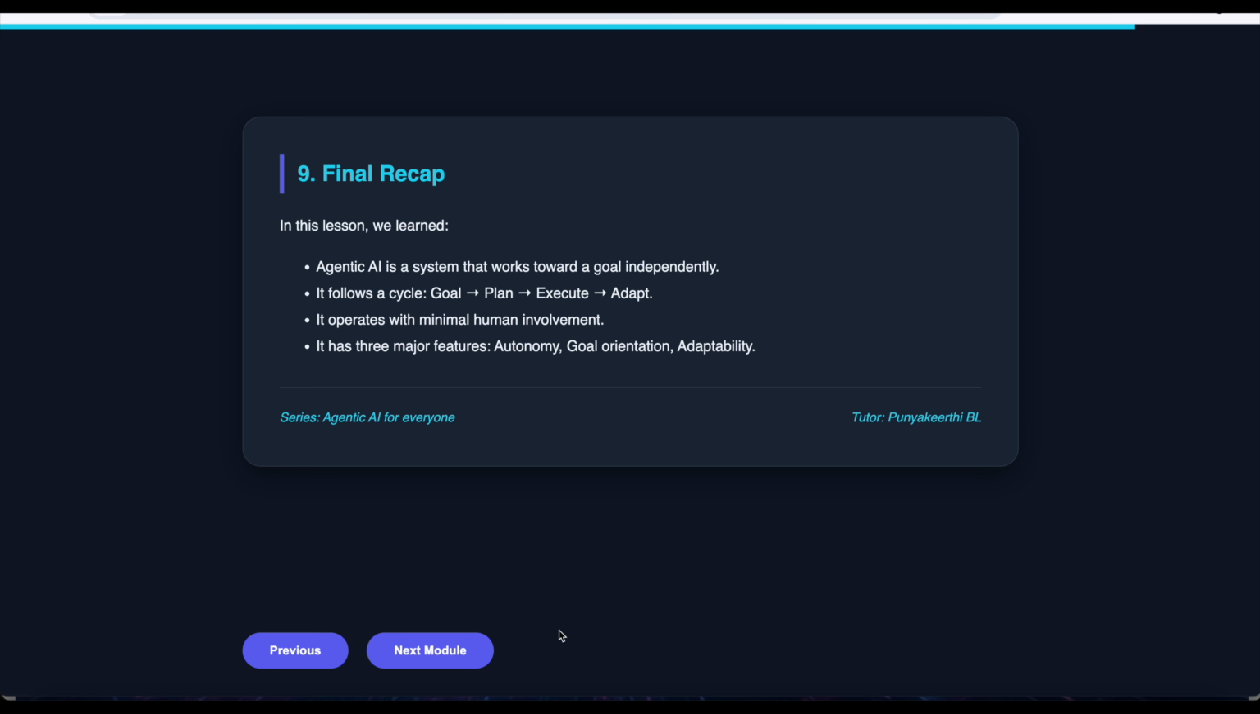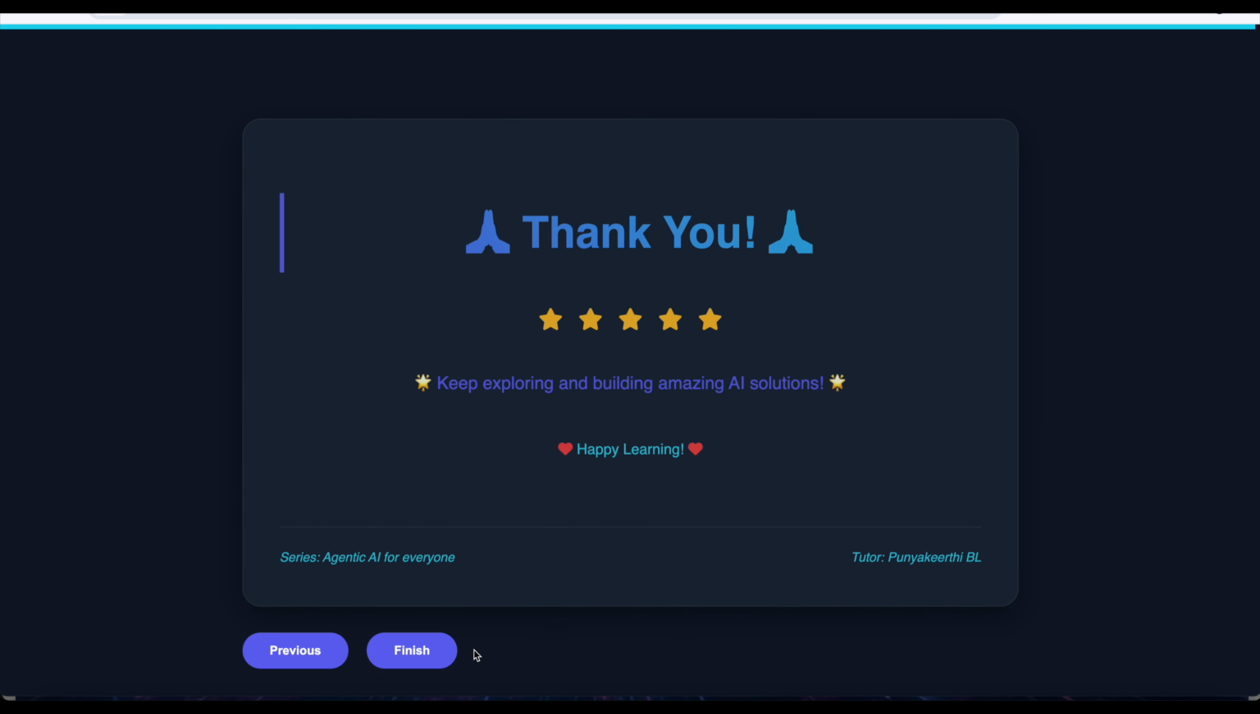So we are in the final step, the final recap. In this lesson, we learned that an agentic AI system works toward a goal independently. It follows a cycle. First, it sets the goal, then it plans, and then it executes all the planned actions and adapts. If anything changes, we need to adapt and evaluate, and we can run again. It operates with minimal human involvement. It has three major features: autonomy, goal orientation, and adaptability.